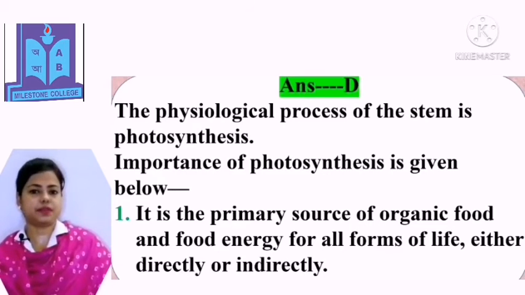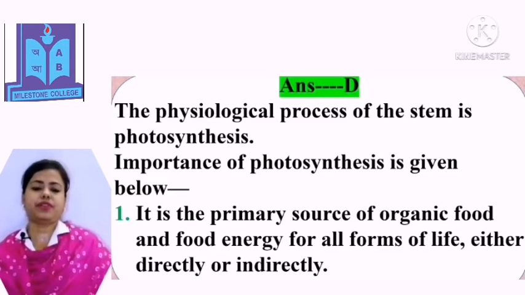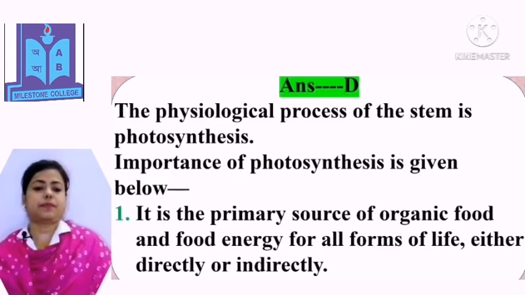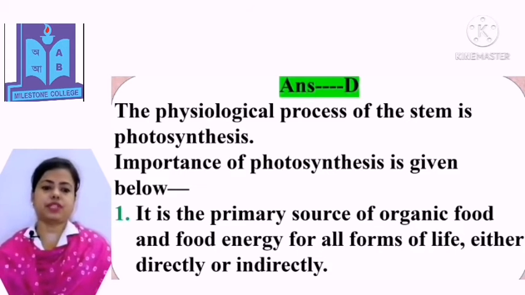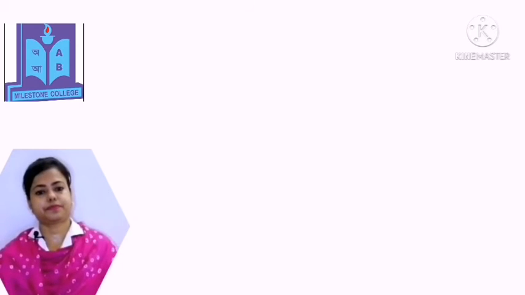Answer D. The physiological process of the stem is photosynthesis. Importance of photosynthesis is given below. It is the primary source of organic food and food energy for all forms of life, either directly or indirectly.